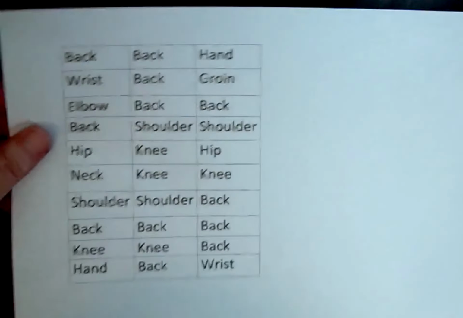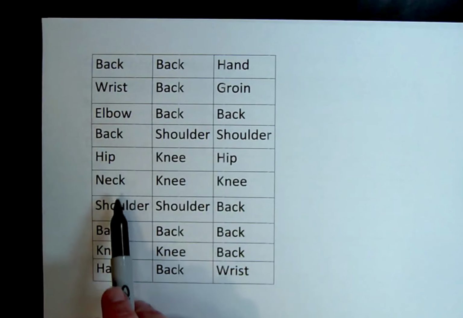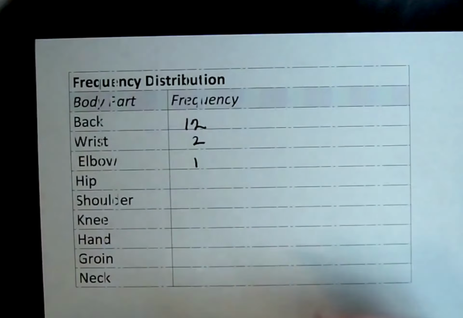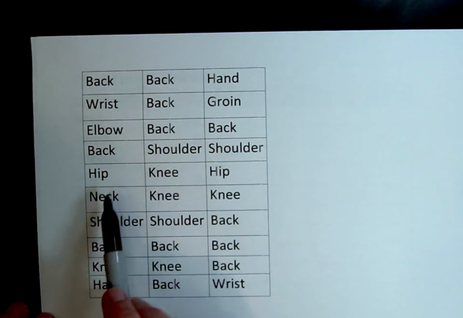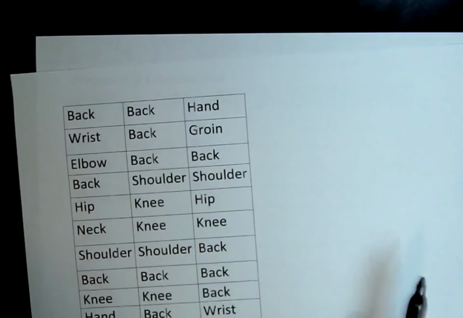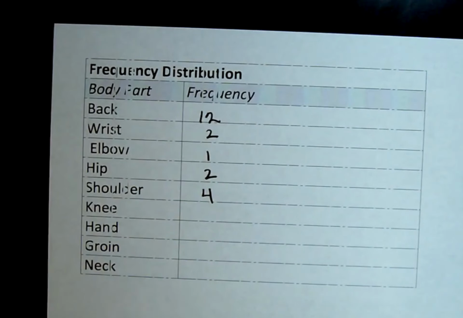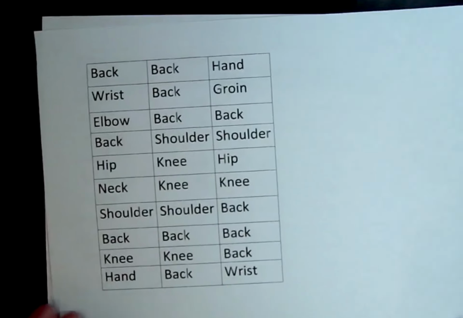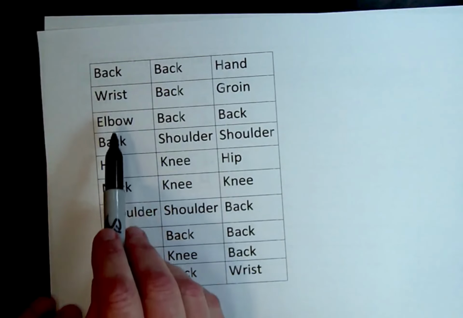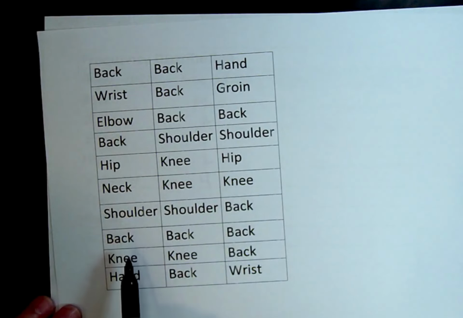Next is hip. So we count the number of hips. 1, 2. And that's it for hip. So the frequency for hip is 2. What about shoulder? 1, 2, 3, 4. Okay, so 4 occurrences for shoulder. So the frequency of the shoulder data value is 4. Knee. 1, 2, 3, 4, 5.